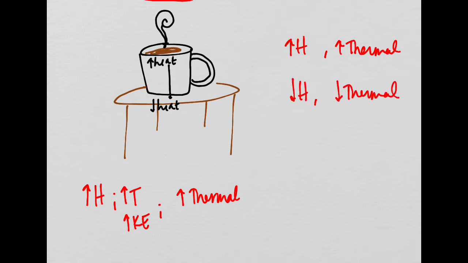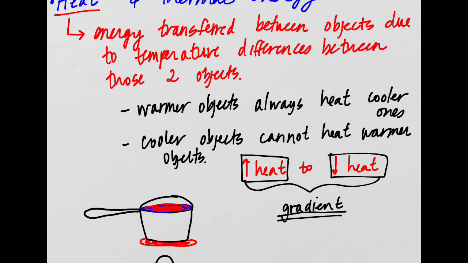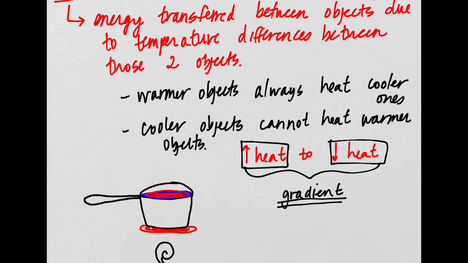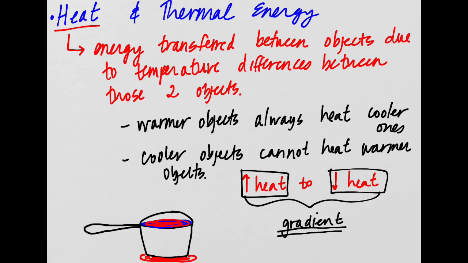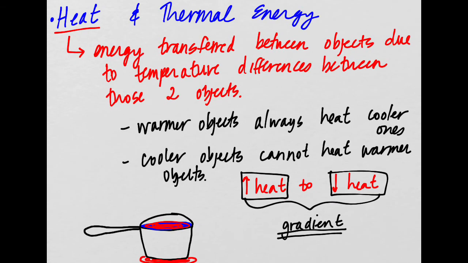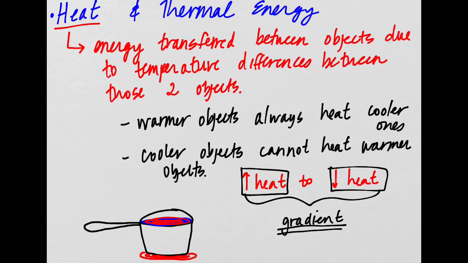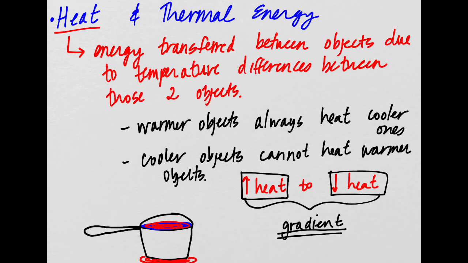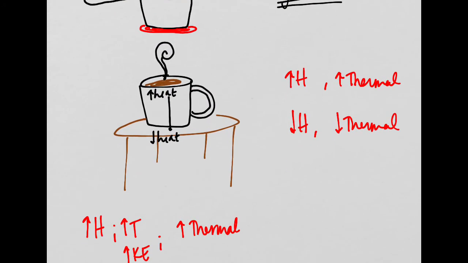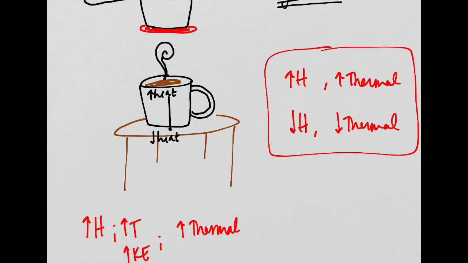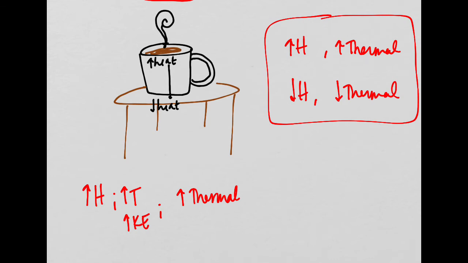And this information that I was giving you about the gradient, I was just trying to explain to you the way that heat works and the way that it flows down a gradient. So tying back into our original topic, which is how does heat relate to thermal energy, it's right here. But you have to kind of understand what heat is and how heat works in order to understand all of these relationships that we're talking about.